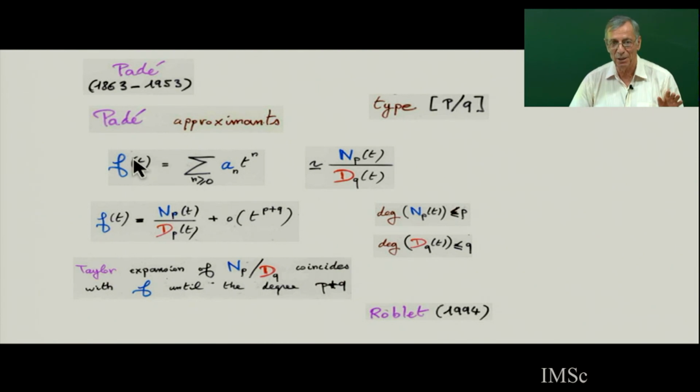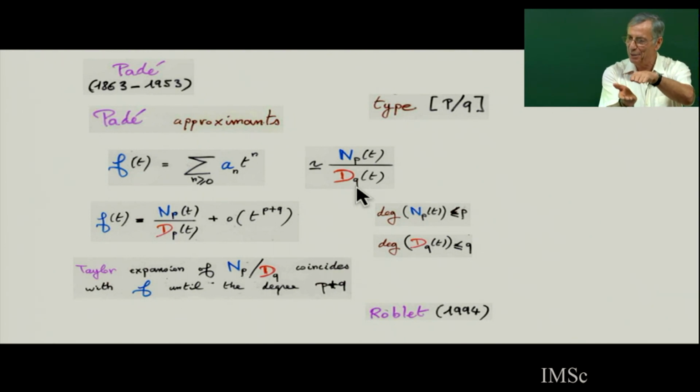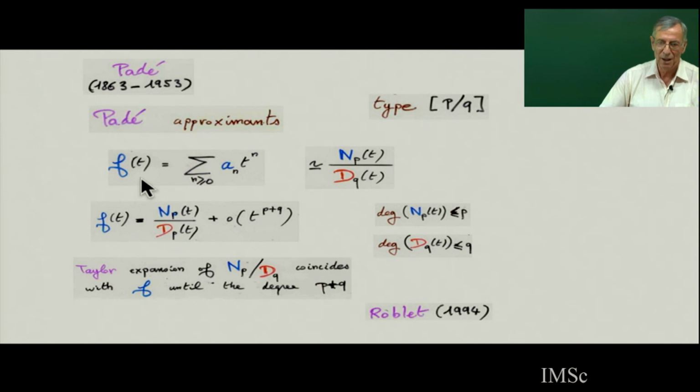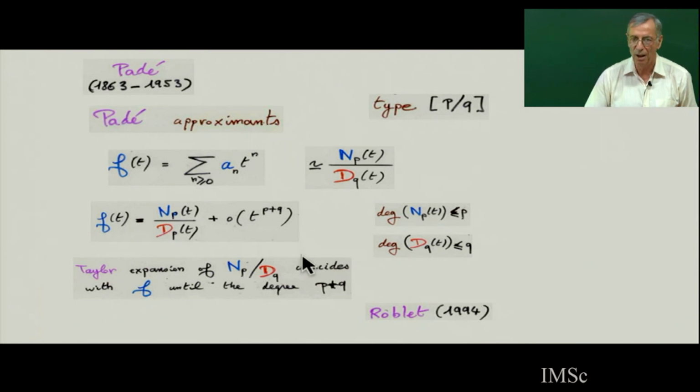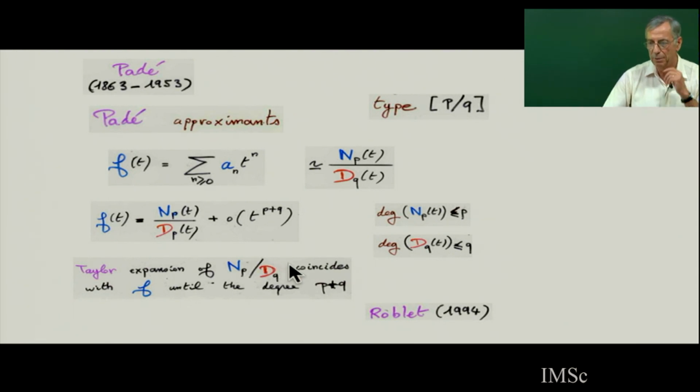And he extends it when you want to approximate a derivative function by a rational fraction, and you give the degree of the numerator, the degree of the denominator. So if you take Stieltjes continued fraction or Jacobi, if you take the convergent, then you have a numerator and denominator, but the degree difference is 1. So the extension is, okay, I take any pair, P, Q. So this is Padé approximant. You want to approximate your function as best as possible. Approximation means you want to find N and D such that the terms coincide until a certain term. And this is Padé approximant, the extension of the convergents of Jacobi and Stieltjes fraction.